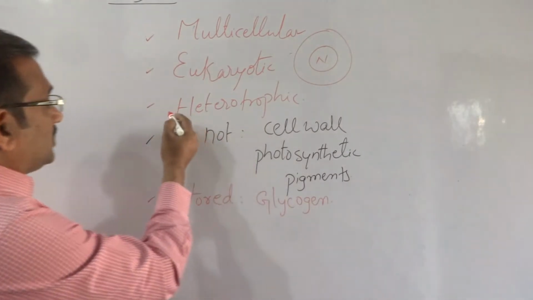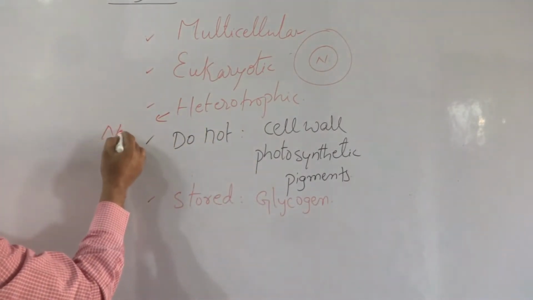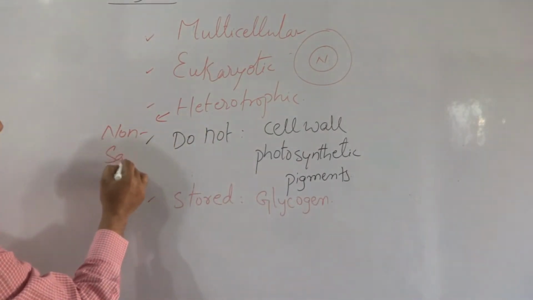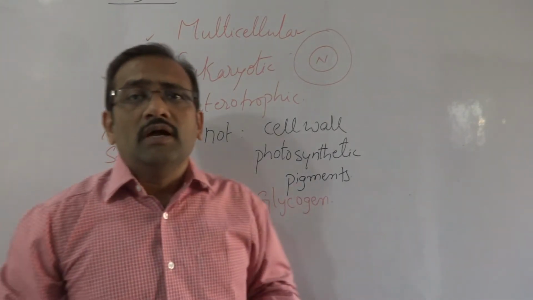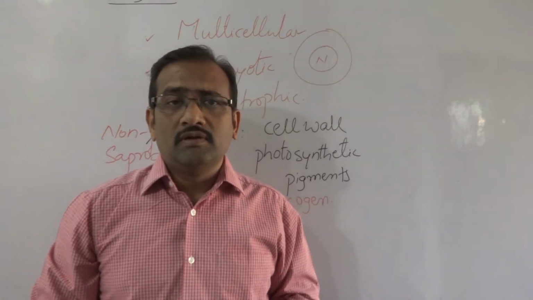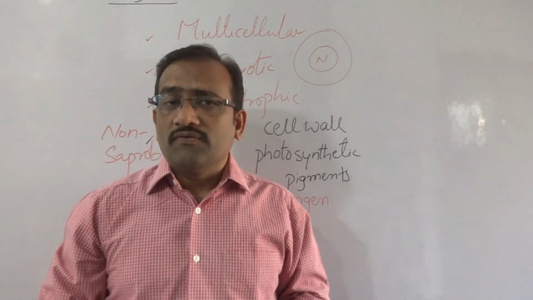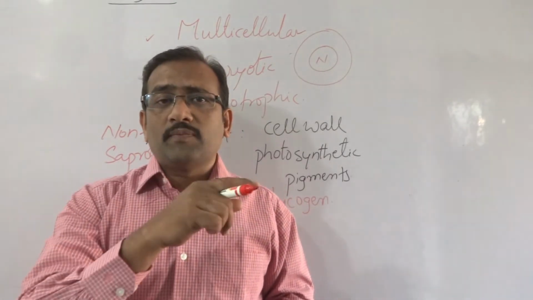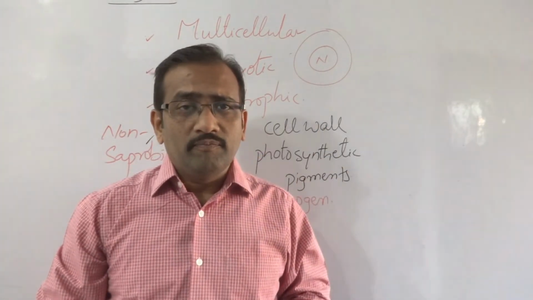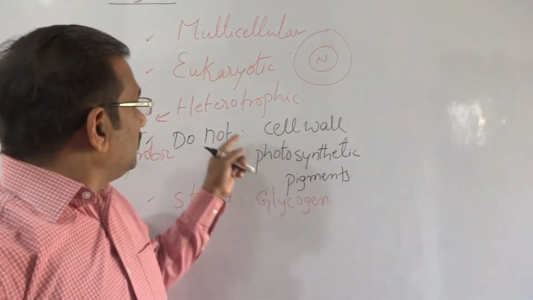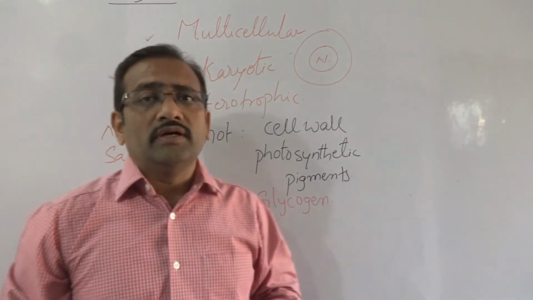So another point here, non-saprobic organisms. Saprobic are the fungi. Non-saprobic organisms come under the kingdom Animalia. And lastly, heterotrophic in nature.